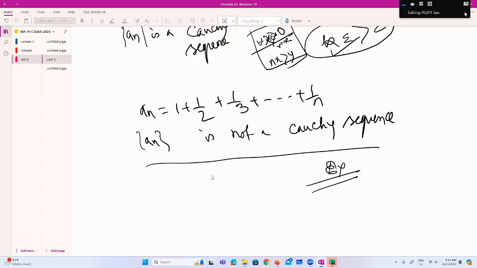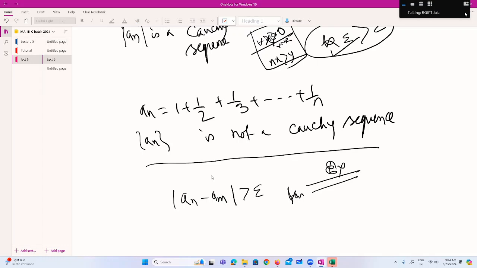So have you solved all the previous exercises? Excuse me, sir. Huh? Can we consider here also 1 over a_n minus a_m greater than epsilon, and then 1 over n plus 1 and so on, greater than epsilon? Okay, sir. So you have to show that suppose this is not a Cauchy sequence. That means for some natural number onwards, you will get this one, right? This should be greater than epsilon, right?